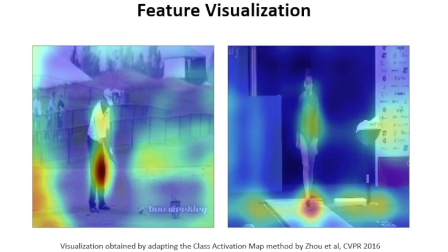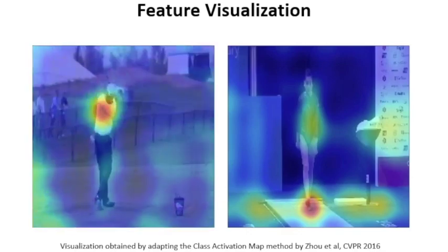Now, to understand what is being learned in our embeddings and what allows for finding these alignment paths, we show visualizations of the learned features. For this purpose, we extract feature maps from the last convolutional layer of our embedding network and use the class activation map method to visualize features pixel-wise.